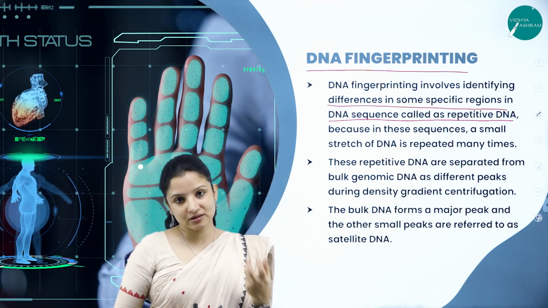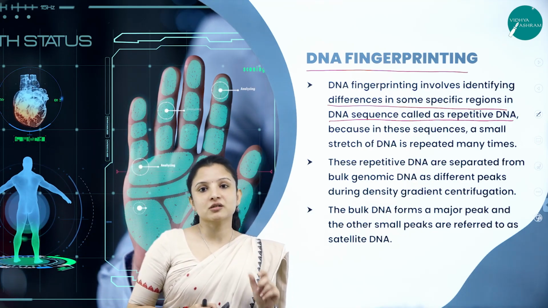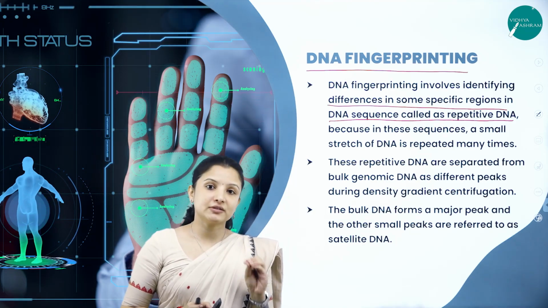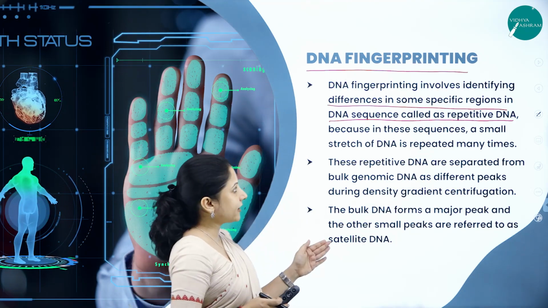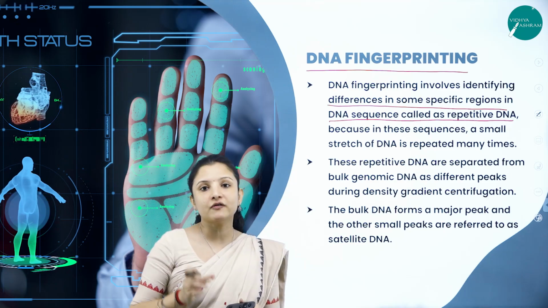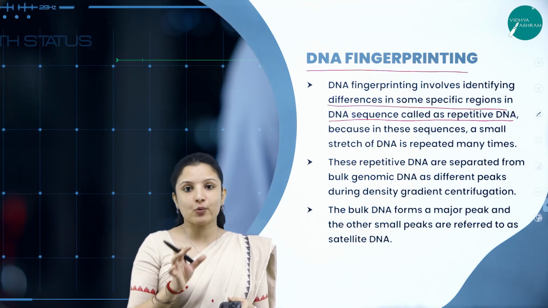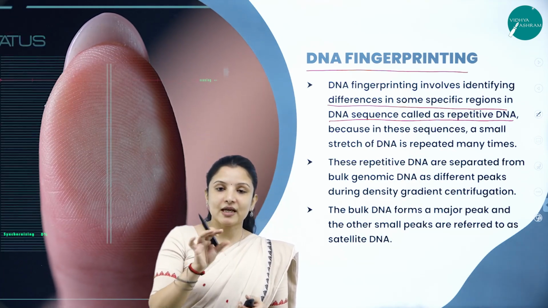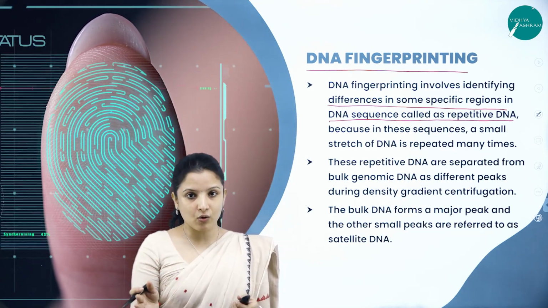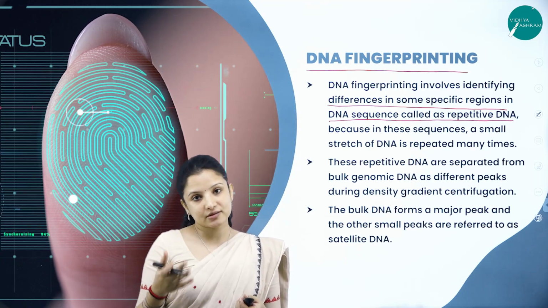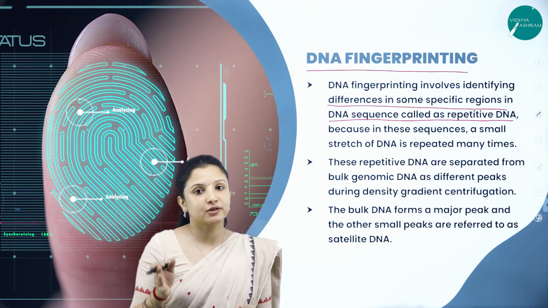Because each person's DNA at some point tends to vary. They are made up of the same type of genes, but in spite of that, because of the presence of tandem repeats or repeated sequences, having the same repetition of the genetic code, the number of repetitions will vary from person to person.